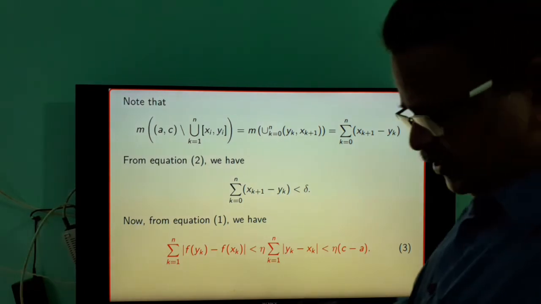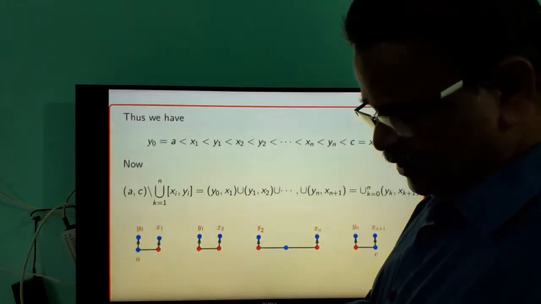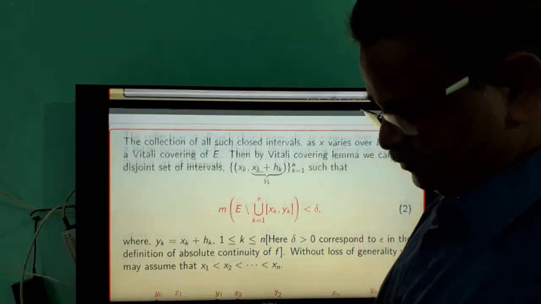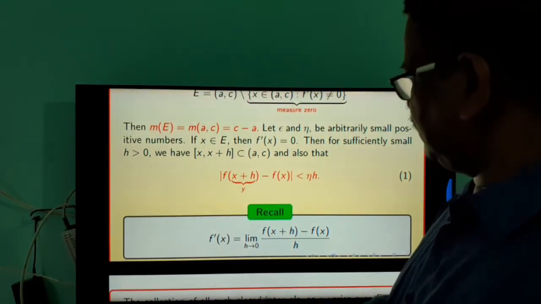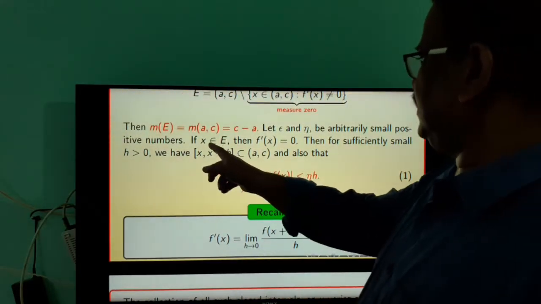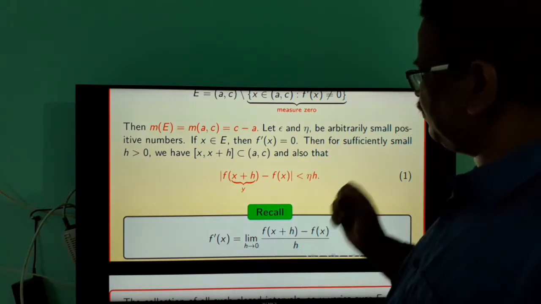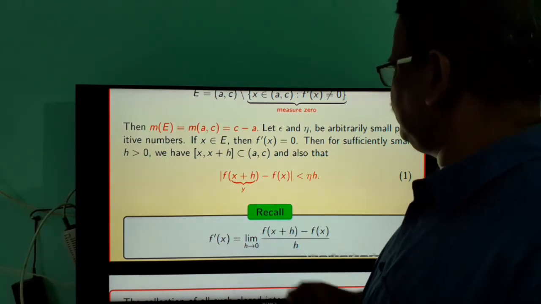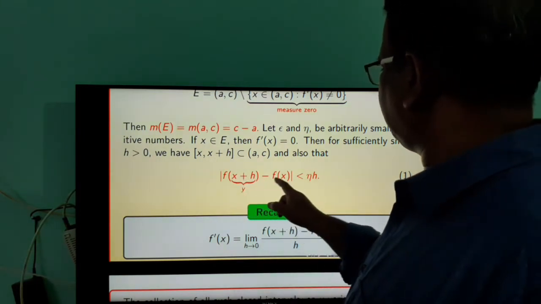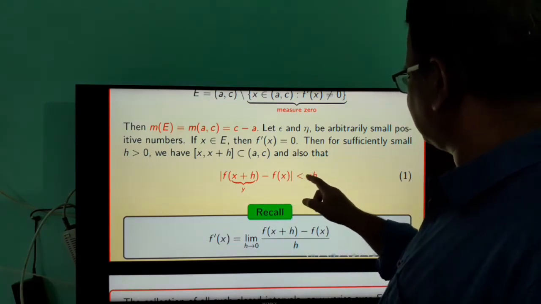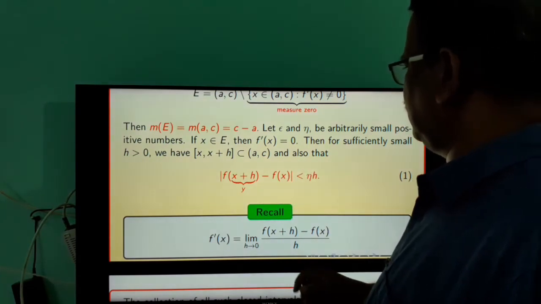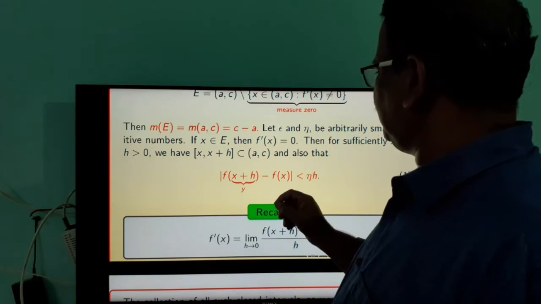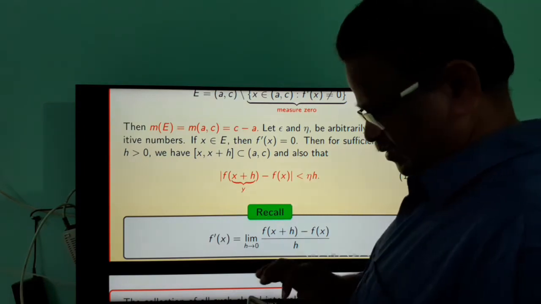Again from equation 1, that is, for every x in E, we can find a small neighborhood such that the modulus of f of y minus f of sk is less than eta x. And this inequality is true for every x1, x2, etc. up to xn.